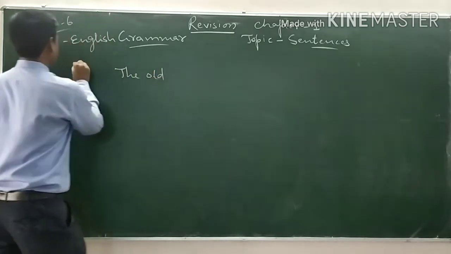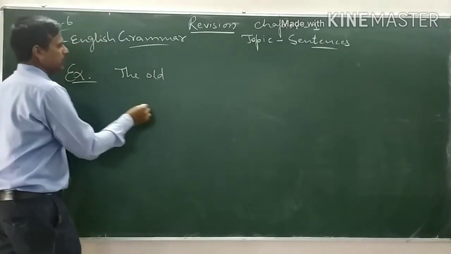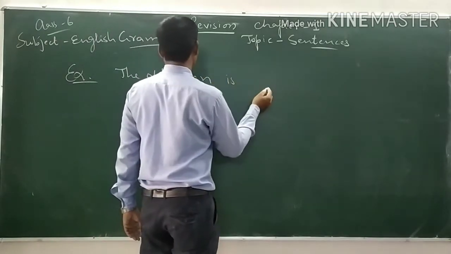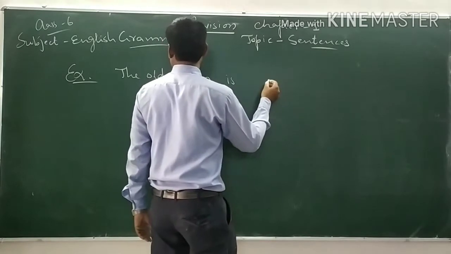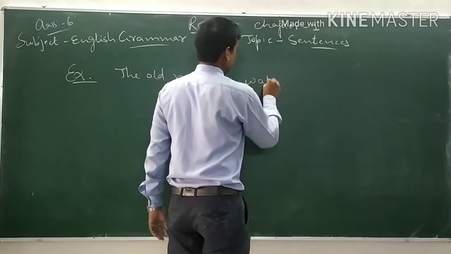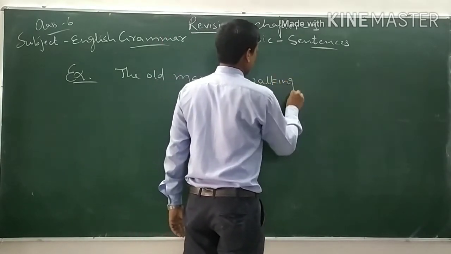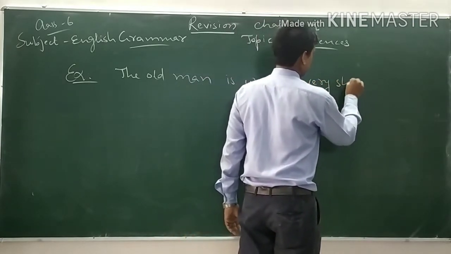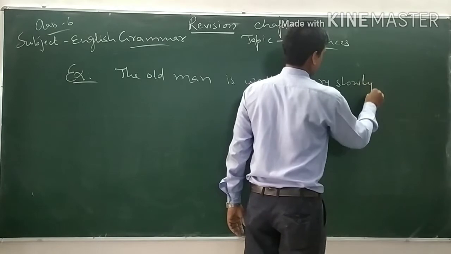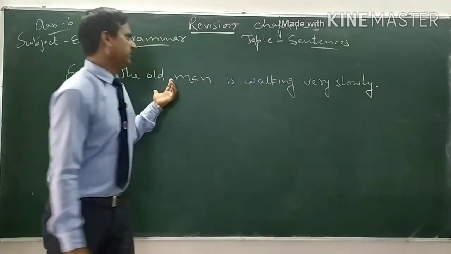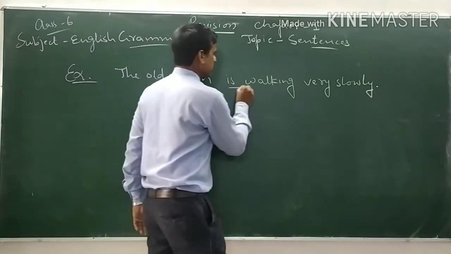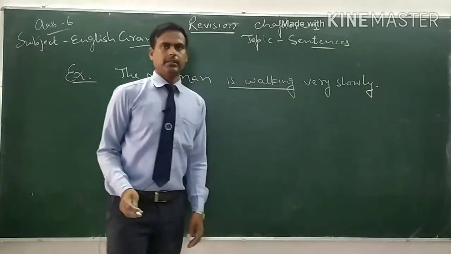For example, the old man is walking very slowly. The old man is walking very slowly. This tells us that this is present continuous tense.